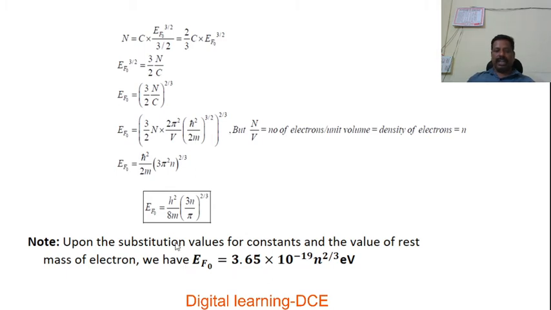Here the value of the Fermi energy is decided by the value of n. What is n? The density of free electrons. If you know the density of free electrons, we can calculate the Fermi energy by using this formula.